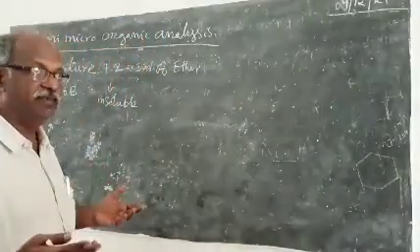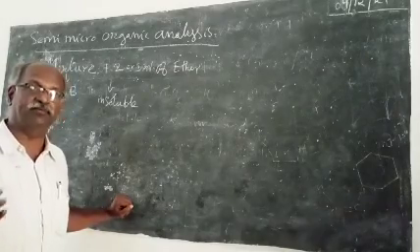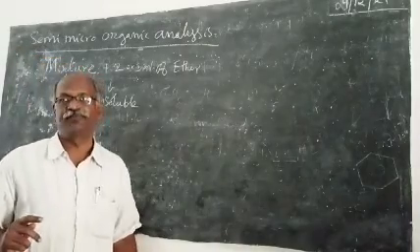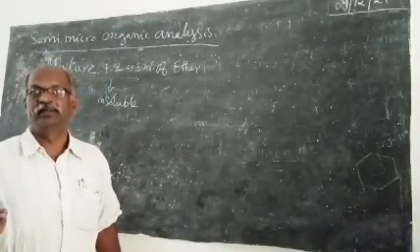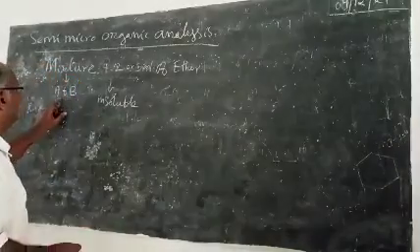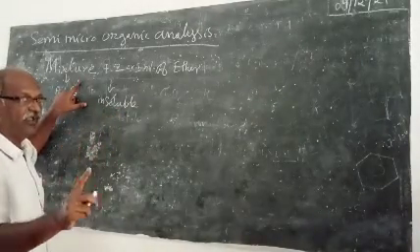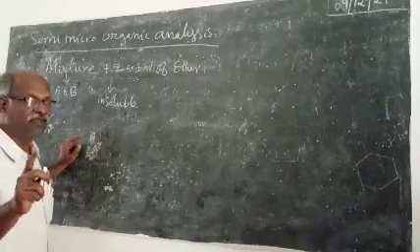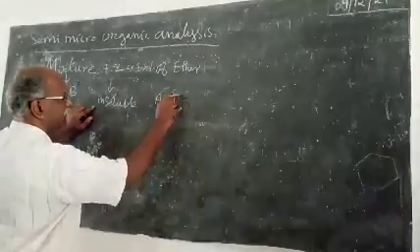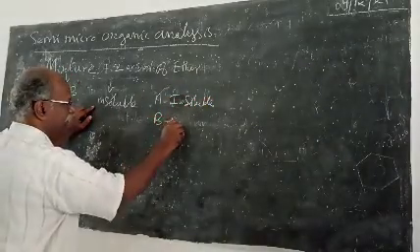So, I am giving you the mixture. I know what are the compounds that are soluble in ether and what are insoluble in ether. Based on that, I will prepare a mixture and give it for your analysis. From that, you can separate the mixture with the help of diethyl ether. If the mixture is insoluble, that means one compound is insoluble in ether, the other compound is soluble in ether. So, compound A is insoluble in ether. Compound B is soluble in ether.